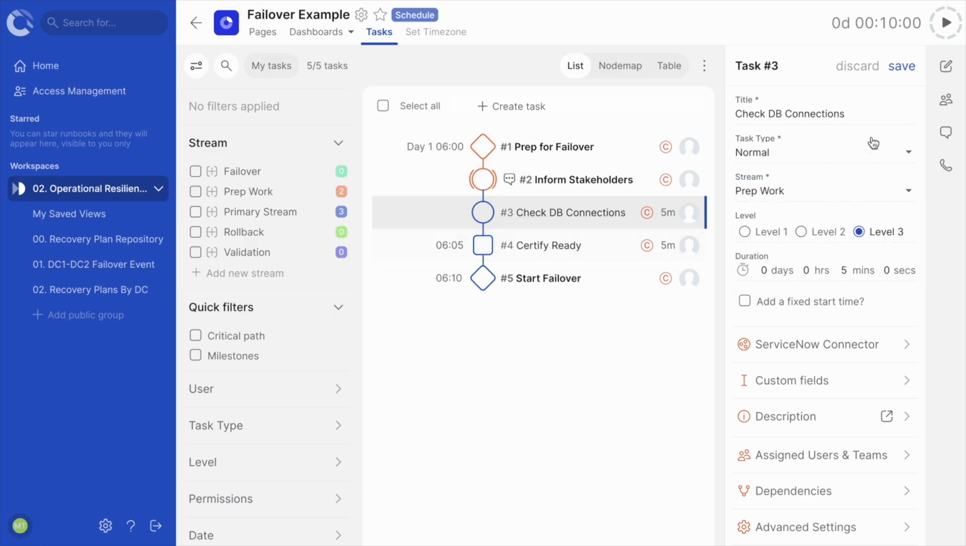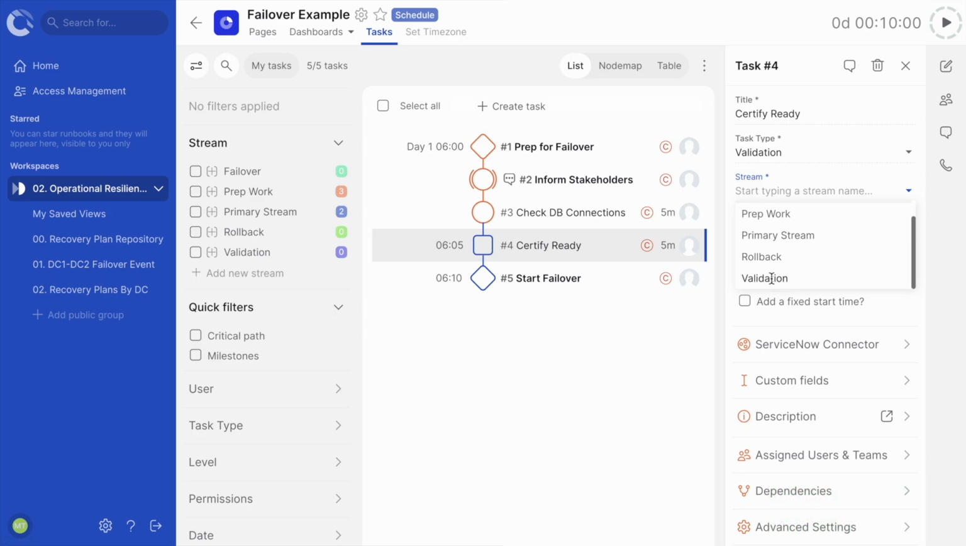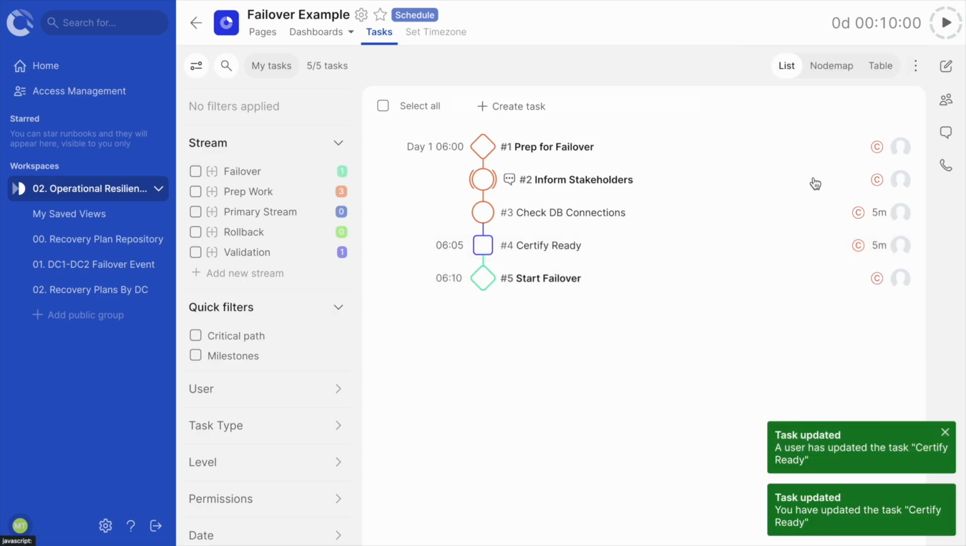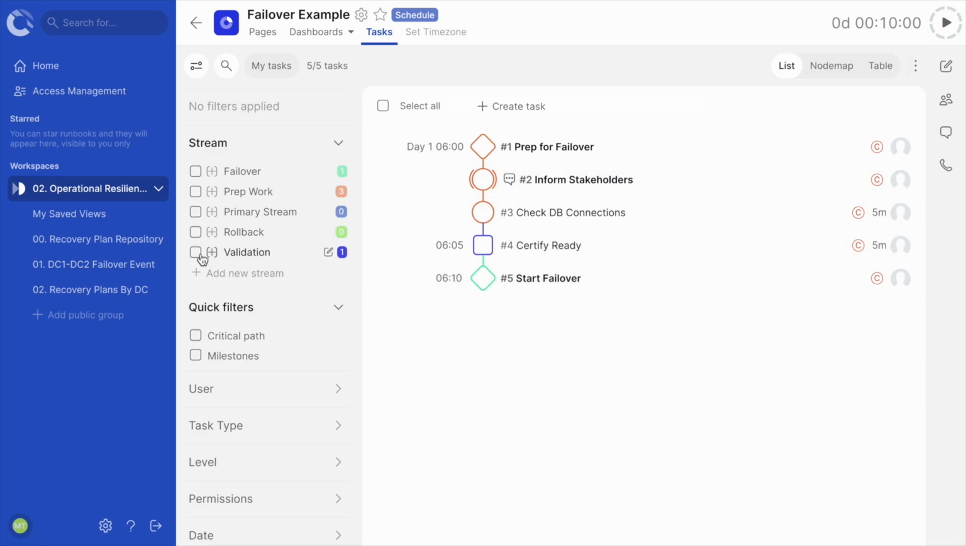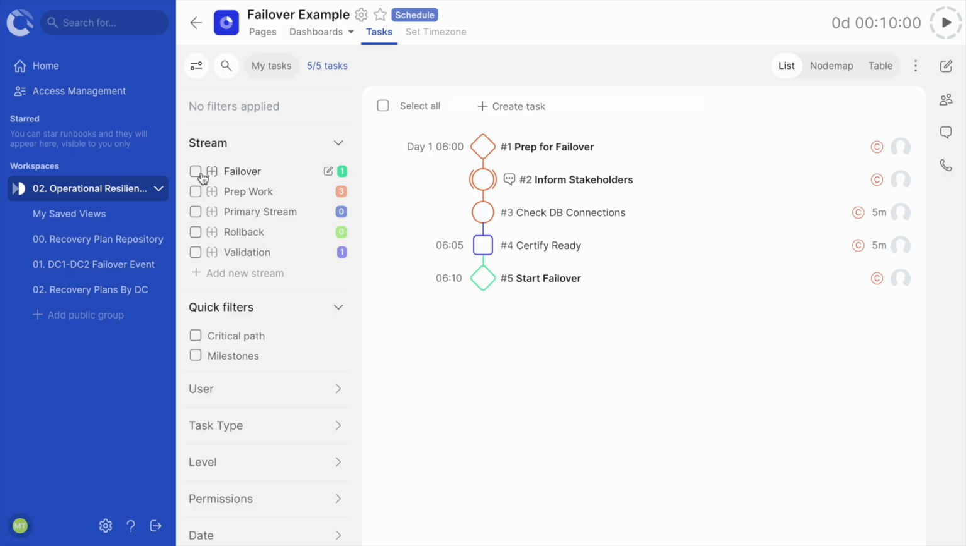When building your runbook, you may find it helpful to create your streams prior to adding tasks. This can help you to plan out and build your runbook in stages. Clicking on the Streams checkbox in the filter bar will filter out all but the tasks assigned to this stream. Again, this can be a powerful tool to help you navigate around your large runbooks.